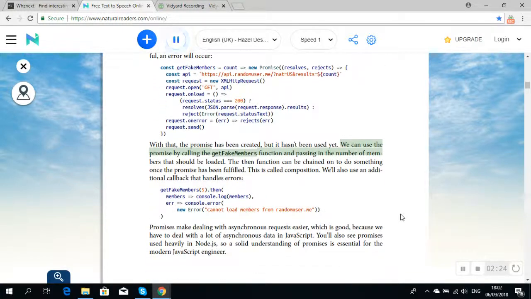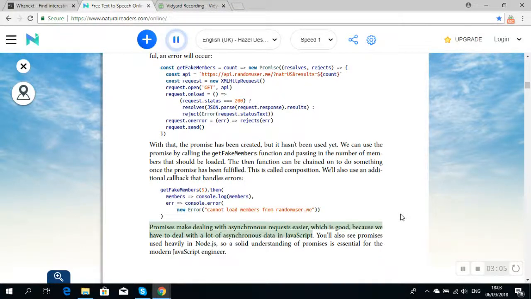We can use the promise by calling the getFakeMembers function and passing in the number of members that should be loaded. The then function can be chained on to do something once the promise has been fulfilled. This is called composition. We'll also use an additional callback that handles errors. getFakeMembers(5).then(members => console.log(members), err => console.error(new Error('cannot load members from randomuser.me')))